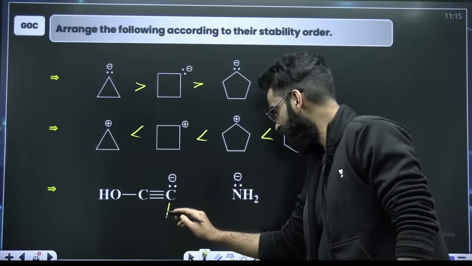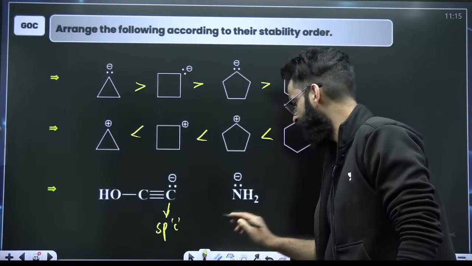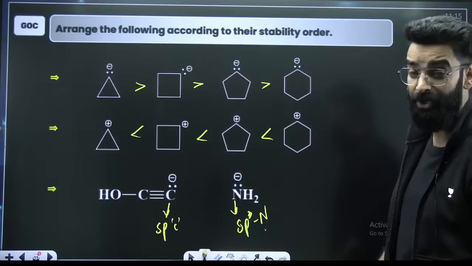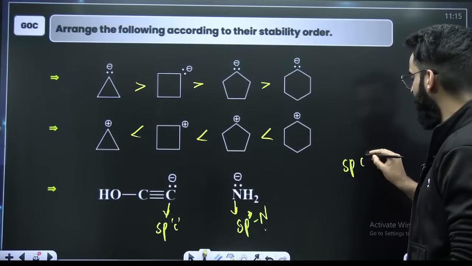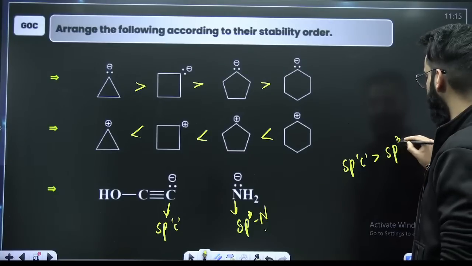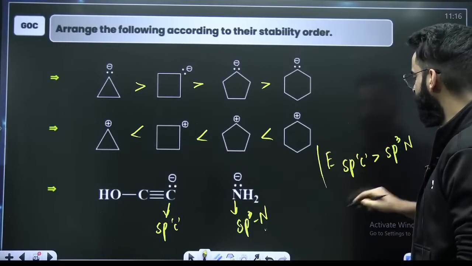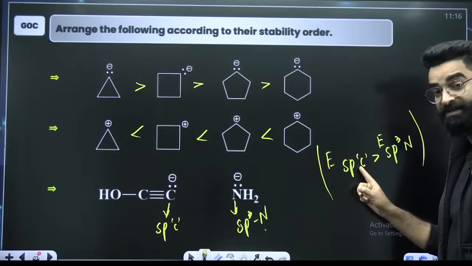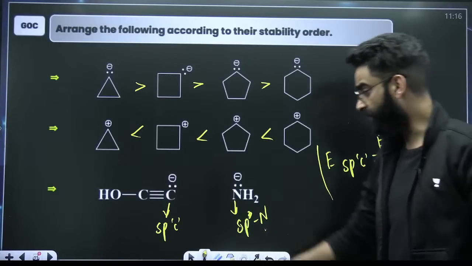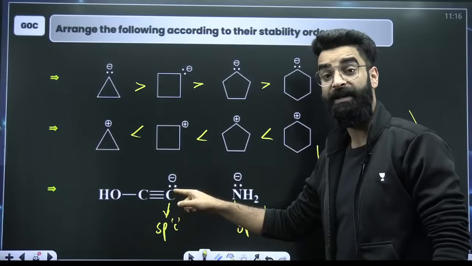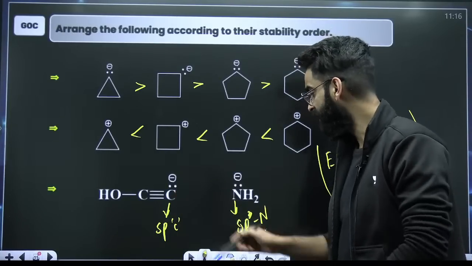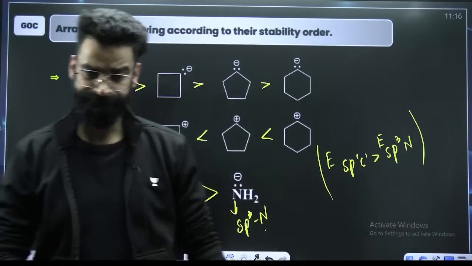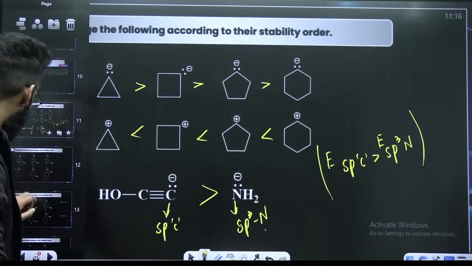See guys, if you see, this is your sp hybridized carbon. This is your sp3 hybridized nitrogen. And you know, the electronegativity of sp hybridized carbon is more than that of sp3 hybridized nitrogen. You should know this. I have told you this long back. Negative charge is more stable on more electronegative element, right? So negative charge will be stable on this particular carbon. So this is the stability order. 1 will be greater than 2. Agreed? I'm pretty much sure this is done.